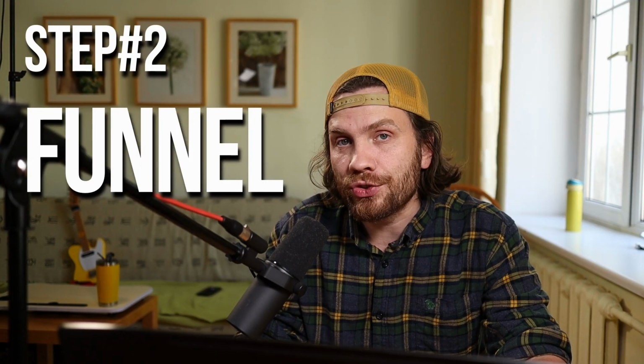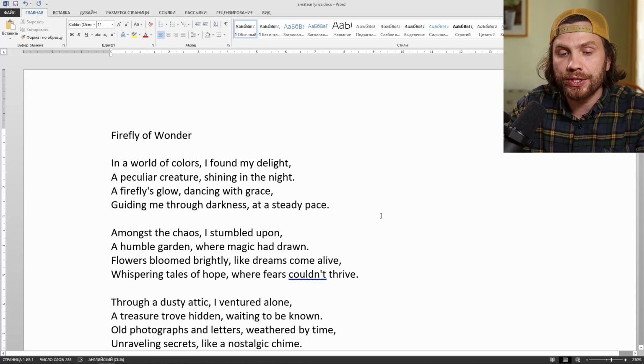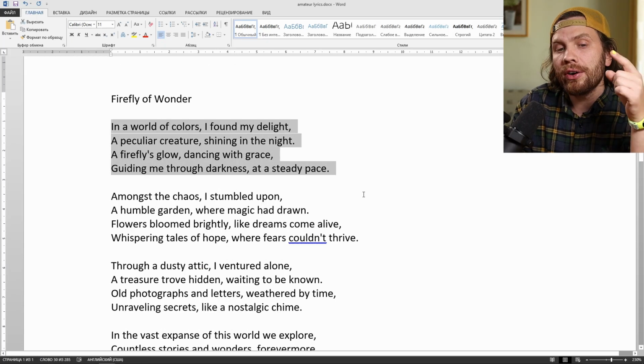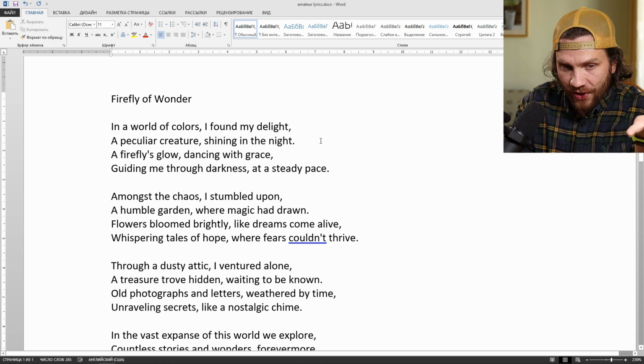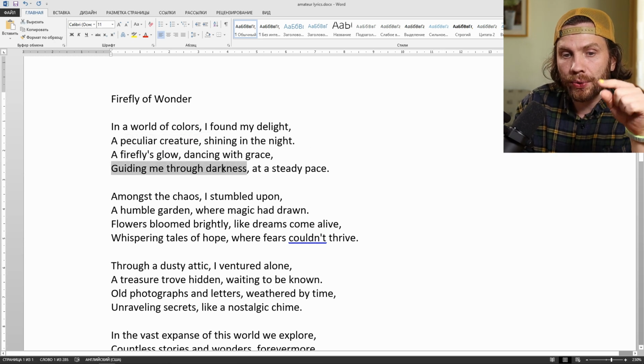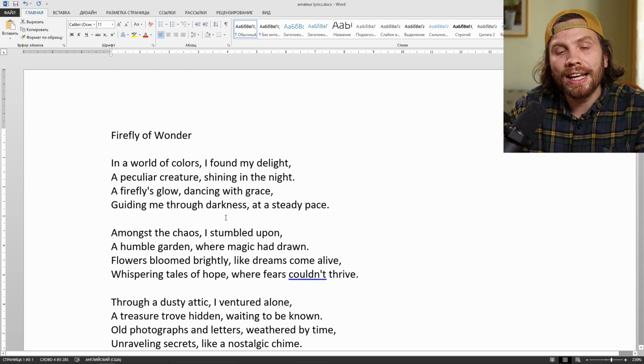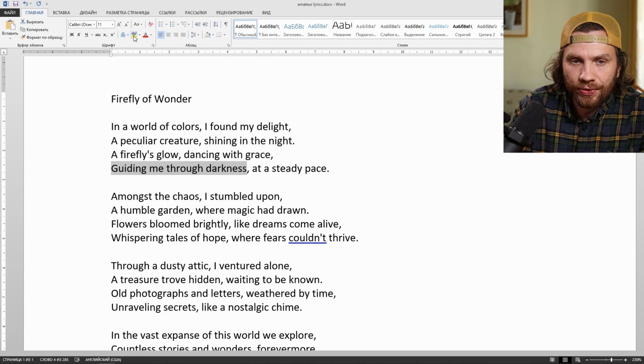The sorting is complete. Step 2, find something interesting. Let's see what are the strong points in this song. There's a story. The character found something, a firefly, guiding him through darkness. I'll highlight in yellow what I find interesting. Guiding me through darkness. Kind of cliche, but usable.